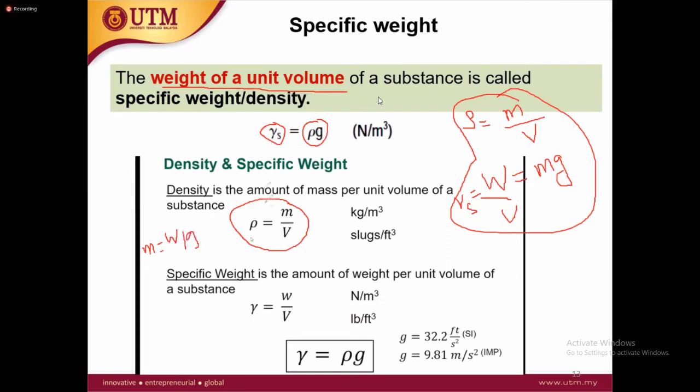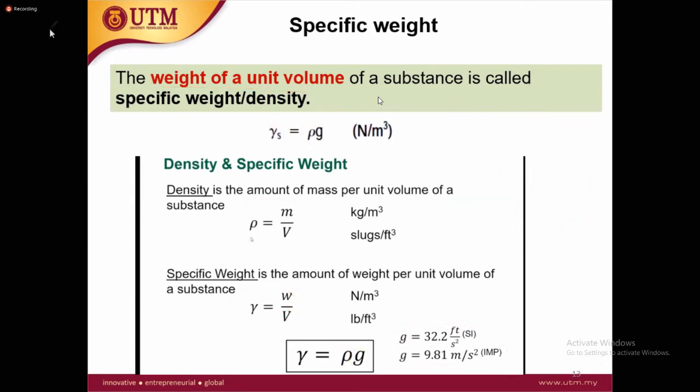From this relation, you just replace this one, then we can get the relation that is equal to rho and g. So if you want to calculate the specific weight of any substance, you can calculate the density and multiply it with the value of g. The value of g is normally in different units, 32.2 or 9.81 meter per second square. Any of these you can use, depending on the System International or the British system.